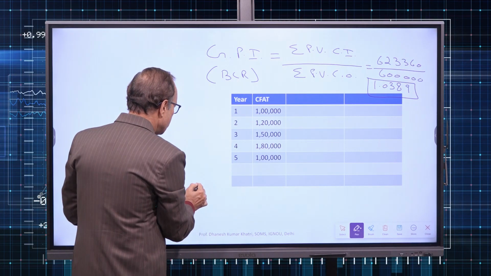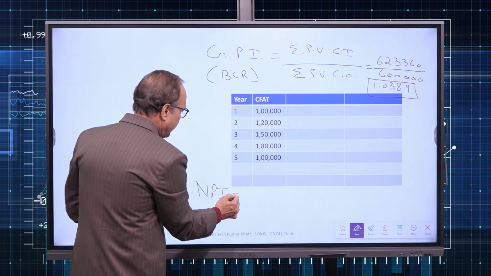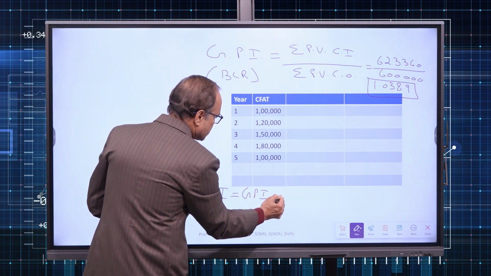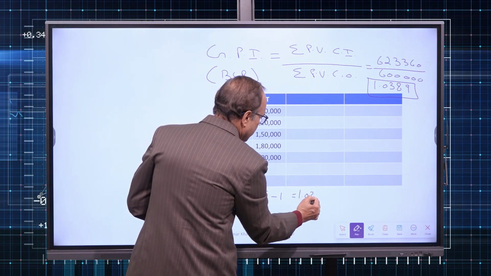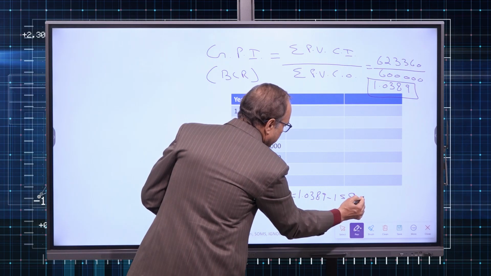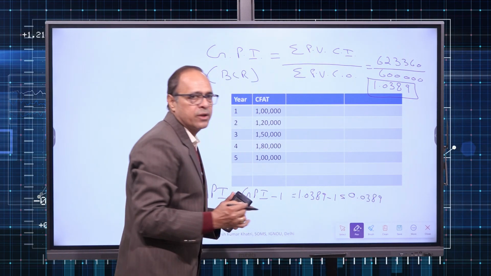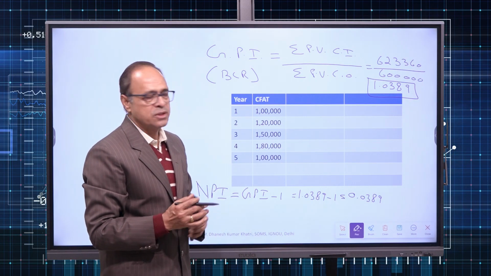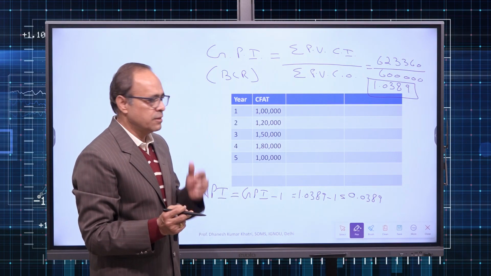Similarly, this gross PI can be converted into net PI. Net PI is simple, gross PI minus 1. So it becomes equal to 1.0389 minus 1, so 0.0389. And whenever net profitability index is positive, we accept the project. So this is the way project evaluation is done under profitability index method.